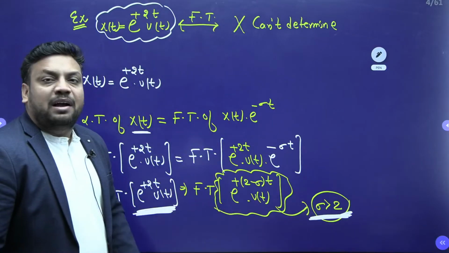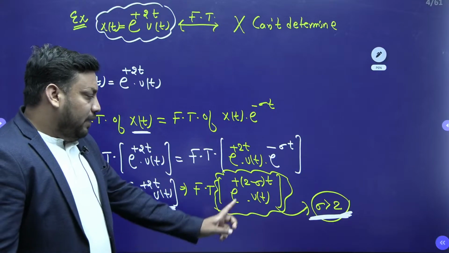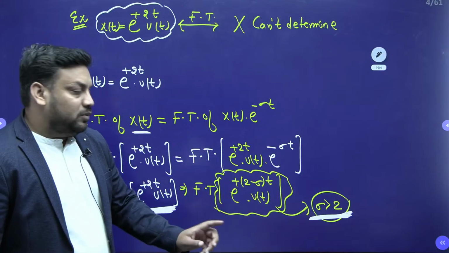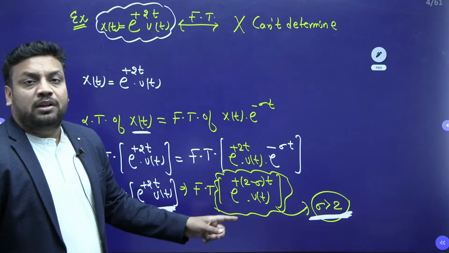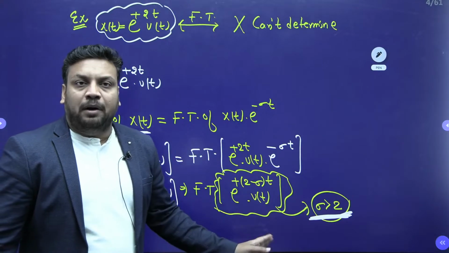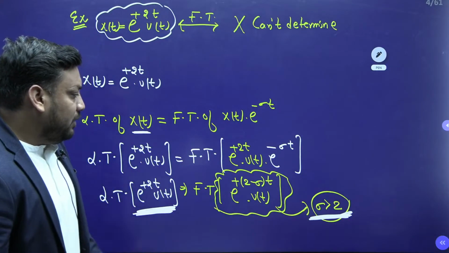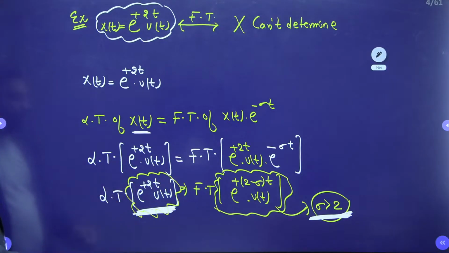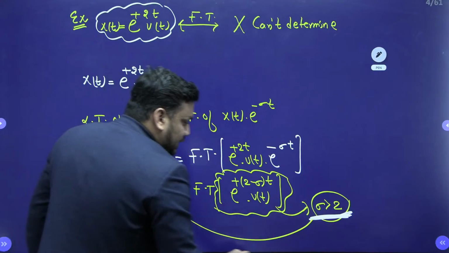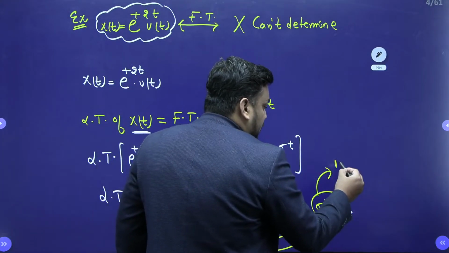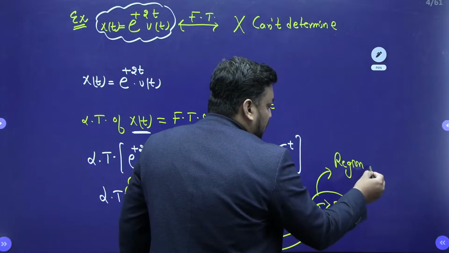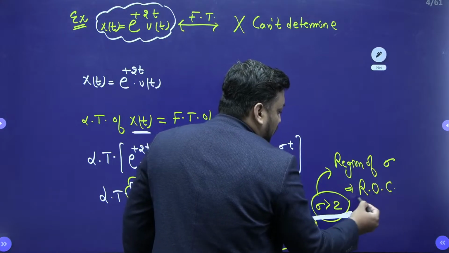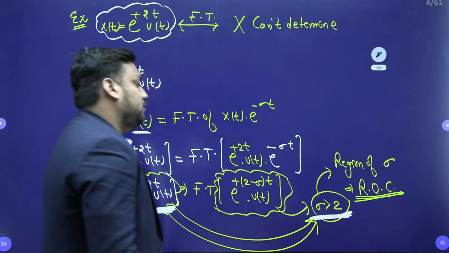Because if I take sigma greater than 2, let us assume 3 or 4, then it will give me e to the power minus 1t, because 2 minus 3 is minus 1, e to the power minus 1t, e to the power minus 2t. And once it is exponentially negative, it will become bounded and it is possible. So we can say that the Laplace transform of e to the power plus 2t u(t) is possible for this region of sigma, and this region of sigma is also known as region of convergence, in short form ROC.